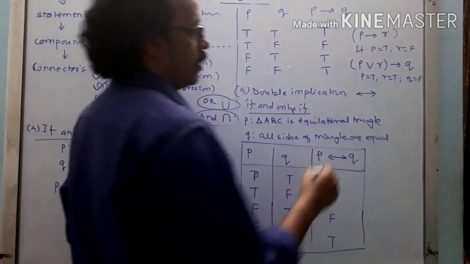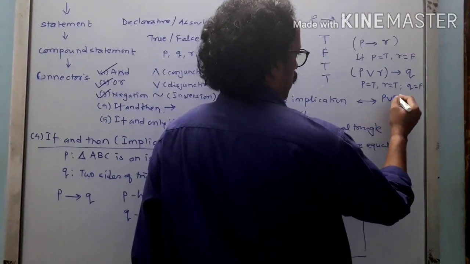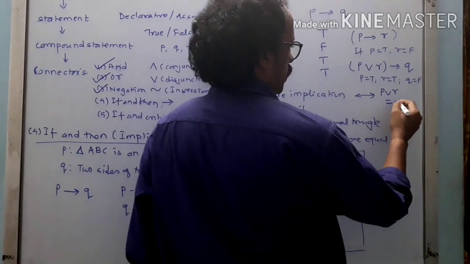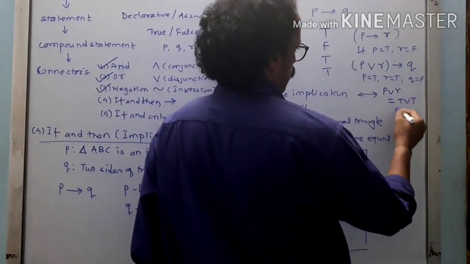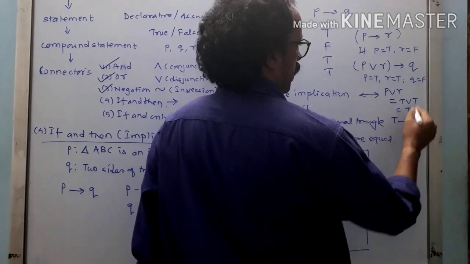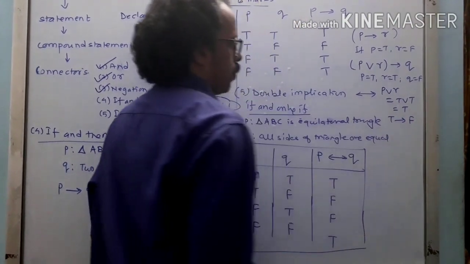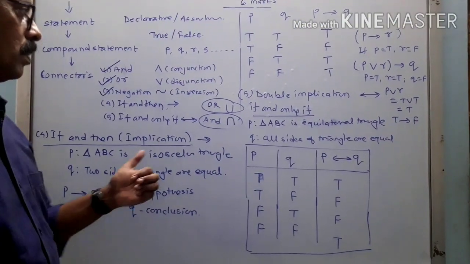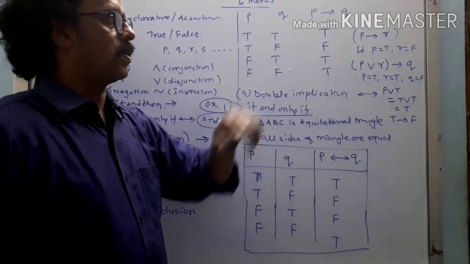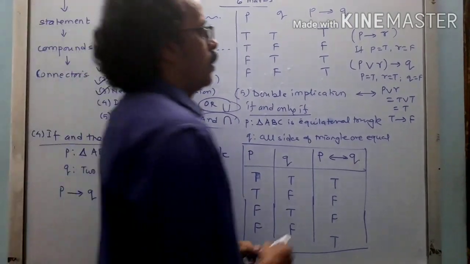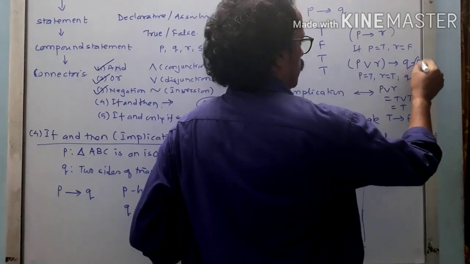So how will I write that down? First I will consider P or R, that is true or true, it is true, right? Then true implies Q, and Q was false. So what was true implies false? It is false, otherwise it is true. So the final answer for this particular case will be false.